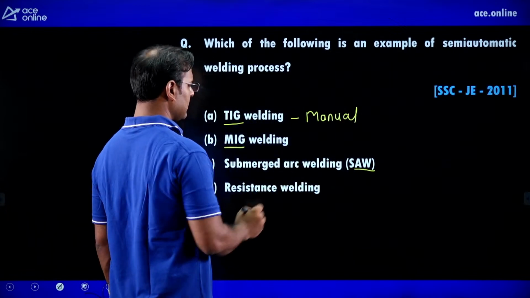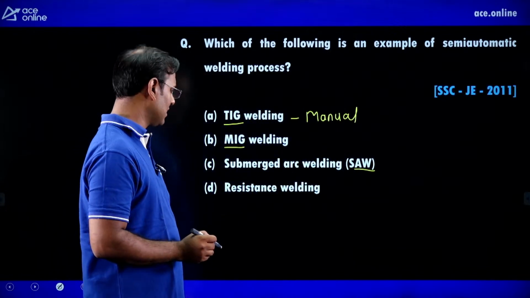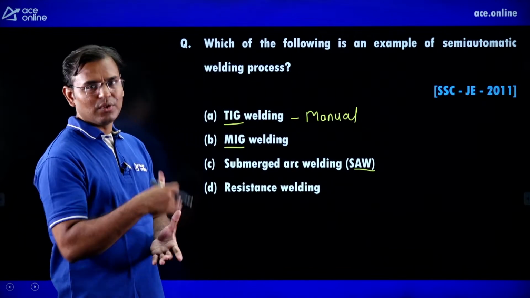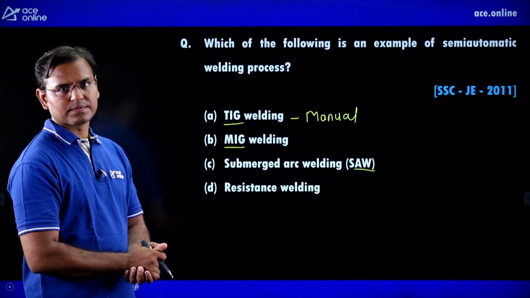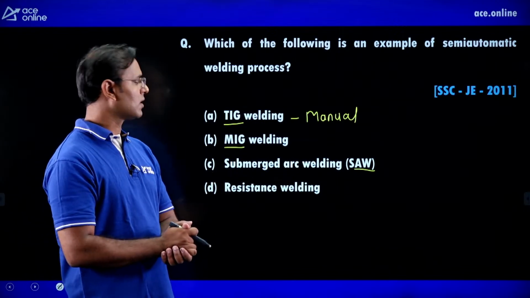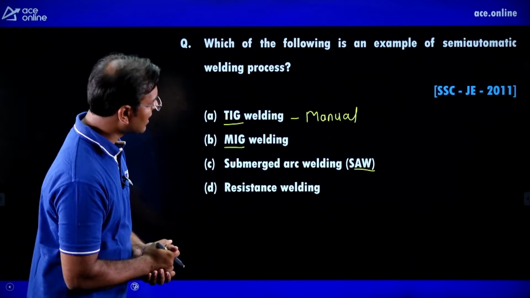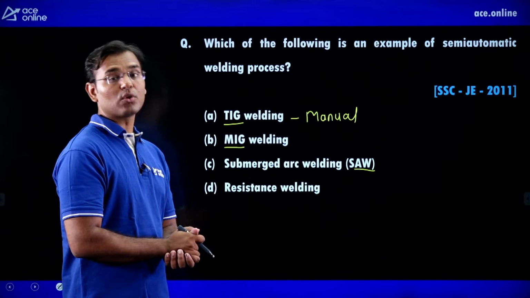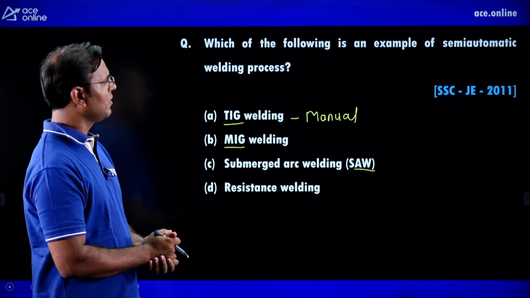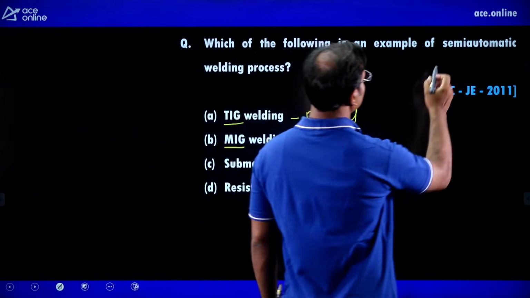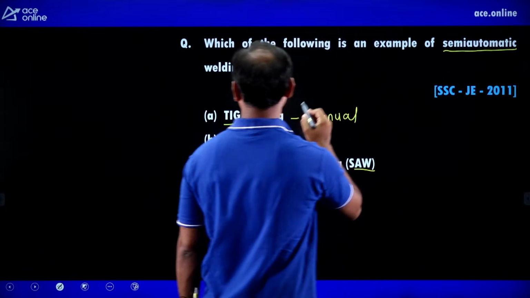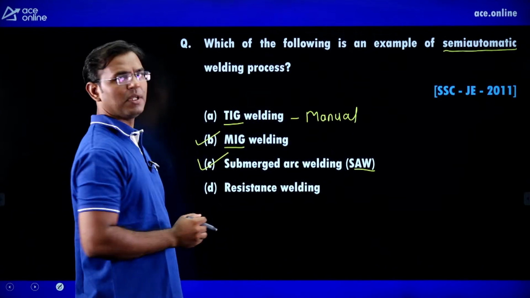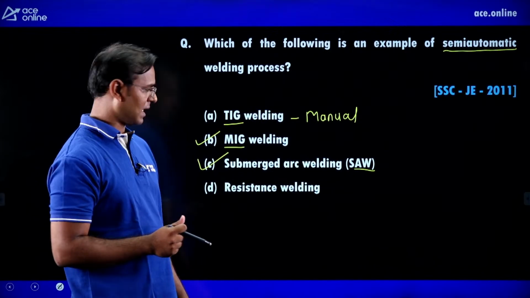But guys, in MIG and SAW, in both methods we are using some automation, but full automation is not there. If full automation were there, then we could say MIG and submerged arc welding are automatic methods. But here, which of the following is an example of a semi-automatic welding process? Both options are correct: option B as well as option C.